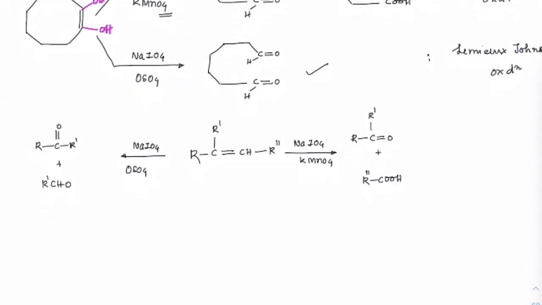Okay, so given any reaction like this, any double bond is there, what do we do? First, think like you are forming diols and then you are breaking this bond. If it is with osmium tetroxide, end up at aldehydes. If it is with KMnO4, aldehydes will end up at acids, ketones will remain.